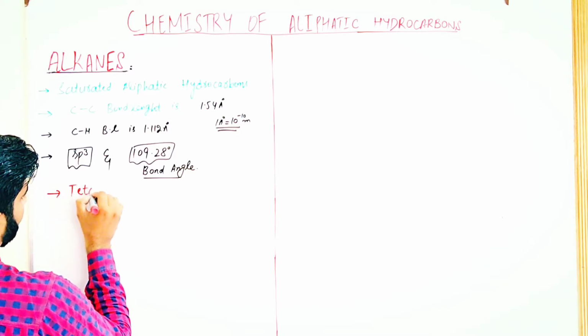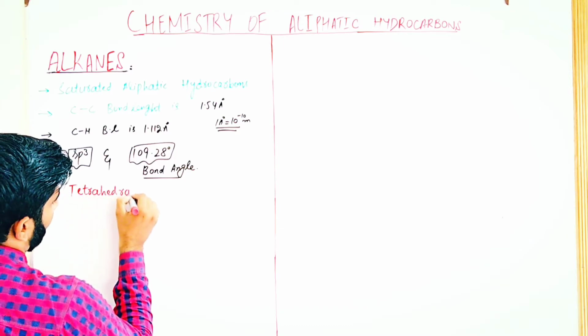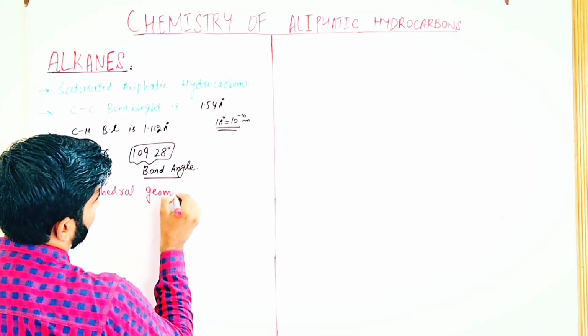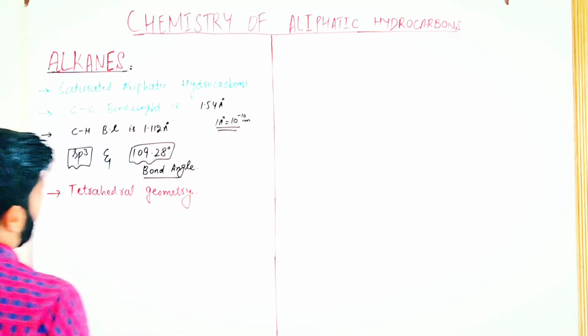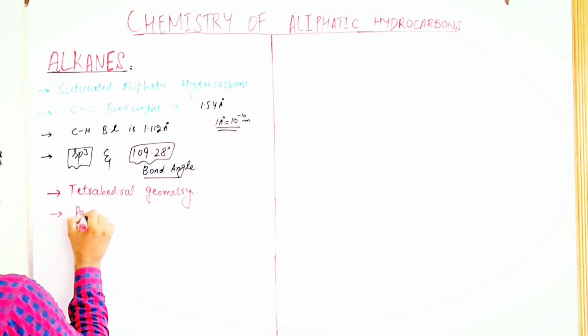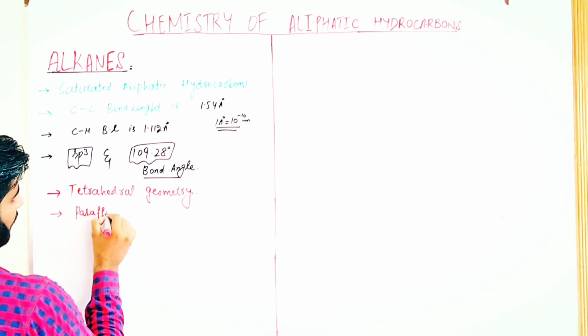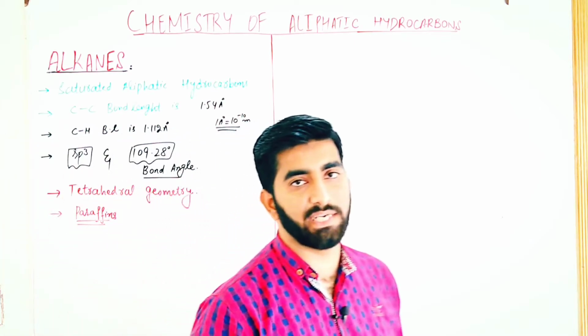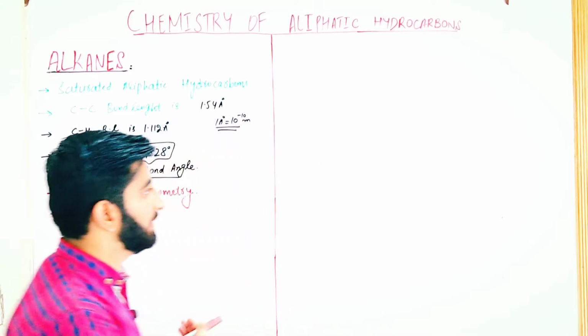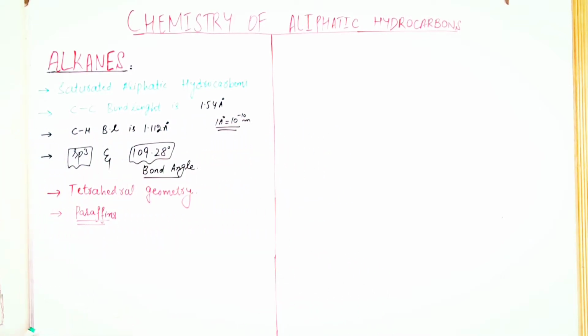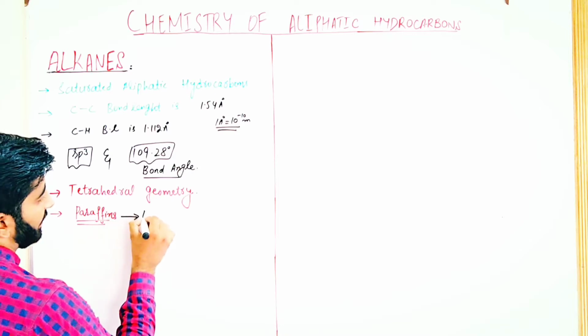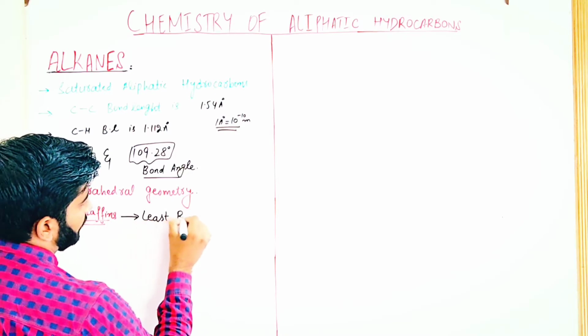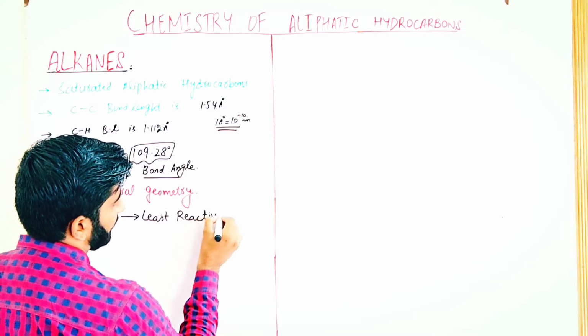They have tetrahedral geometry, and they are called paraffins. Why are they called paraffins? Because they are saturated aliphatic hydrocarbons, and all the valencies of carbon are fully satisfied in alkanes. That's why they are least reactive. So due to the factor that they are least reactive, they are called paraffins. Paraffin means they are least reactive.